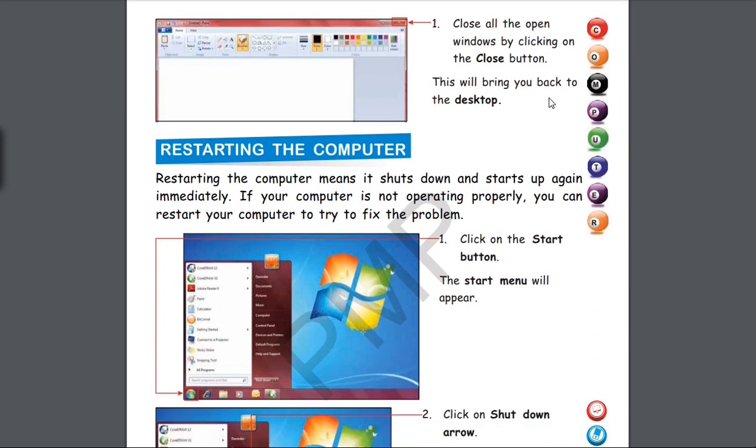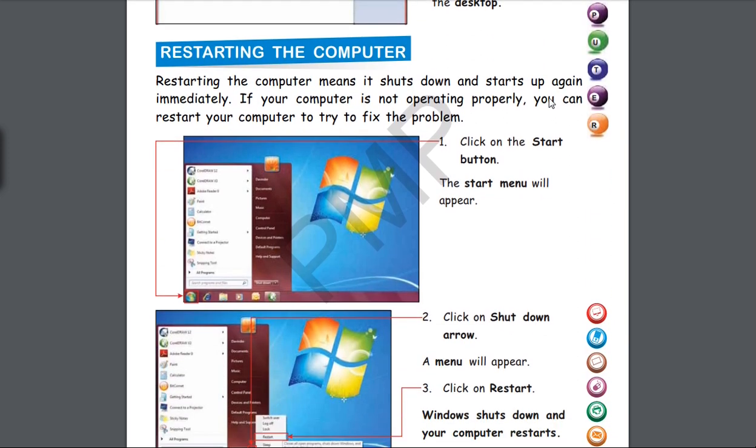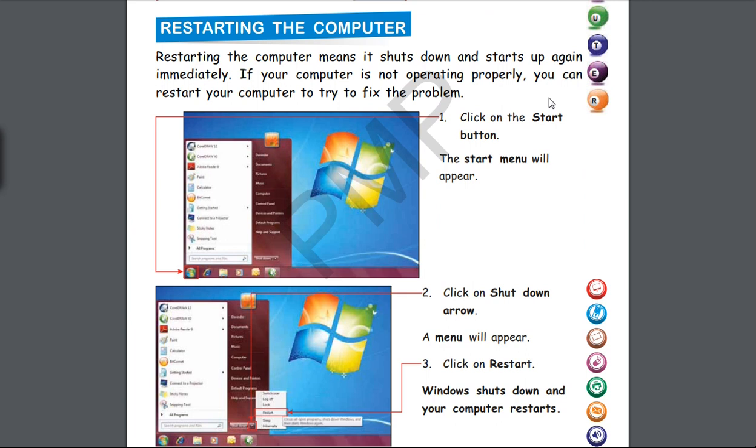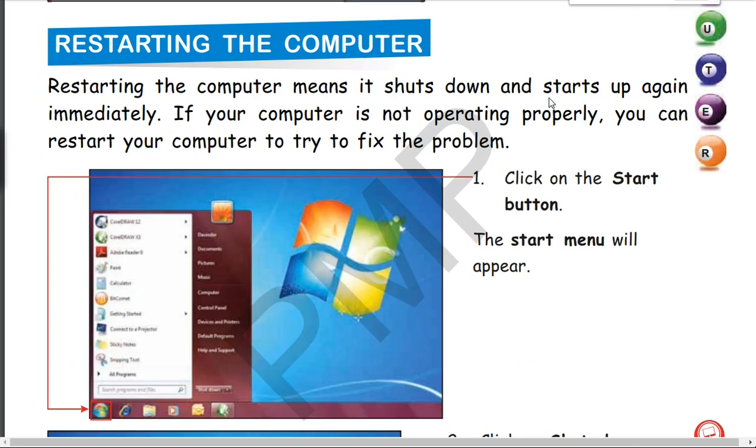So children, we are going to start from this topic today where we ended our class. That is restarting the computer. So I would request all of you to listen with rapt attention. And it is needless to tell you that if you have any doubt, you can ask the questions in the WhatsApp group of your class, or you can directly communicate with me. So let us start the topic.